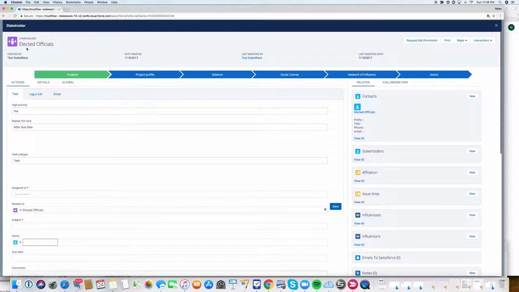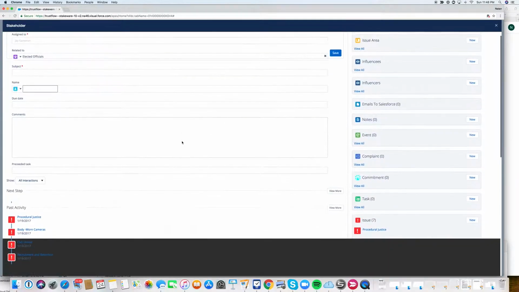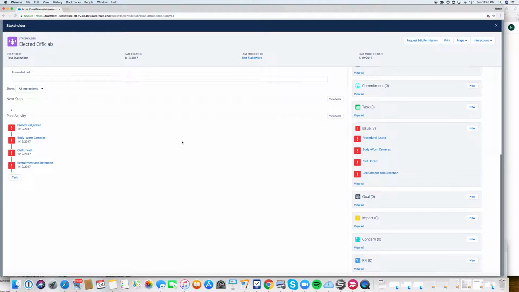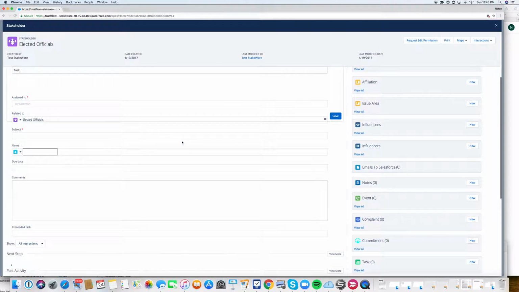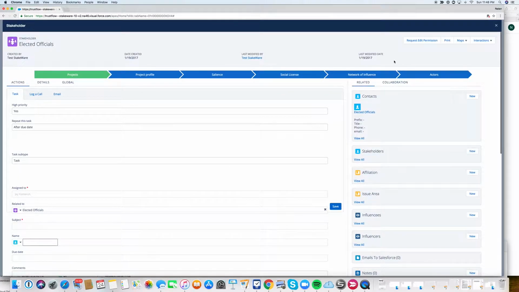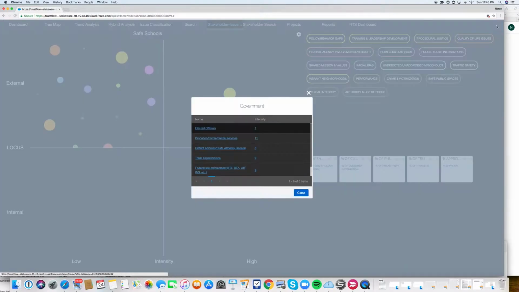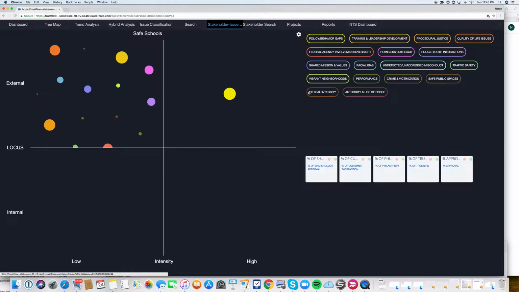So here, for example, is the elected officials group page where you can have all the information pertaining to that particular relationship or any stakeholder that falls under that group. You can send direct messages, you can record emails, conversations, or look at it from different perspectives.